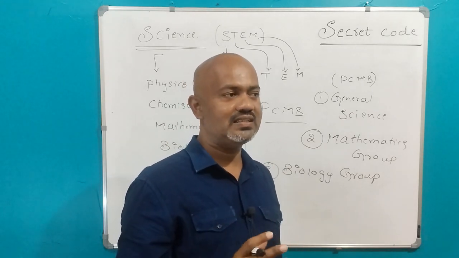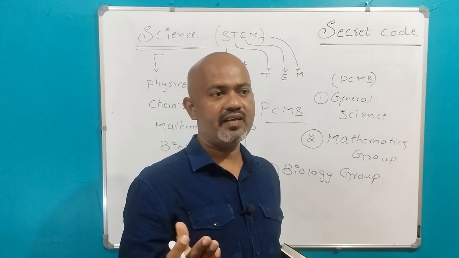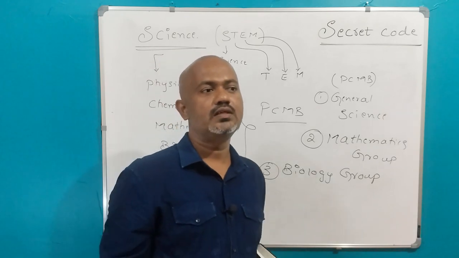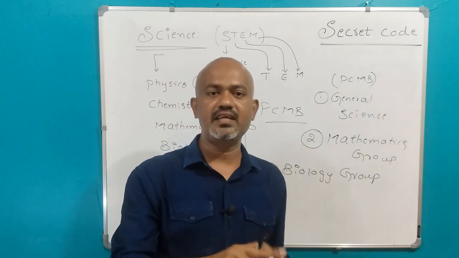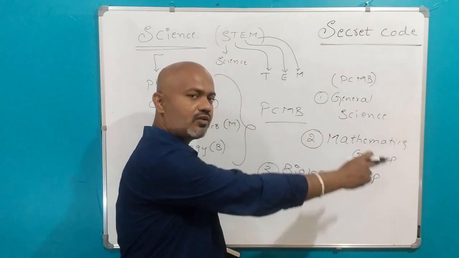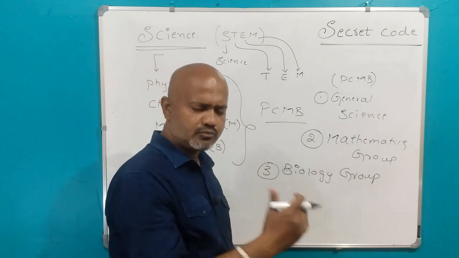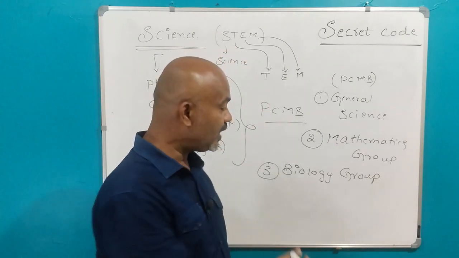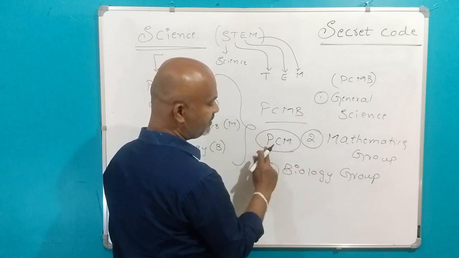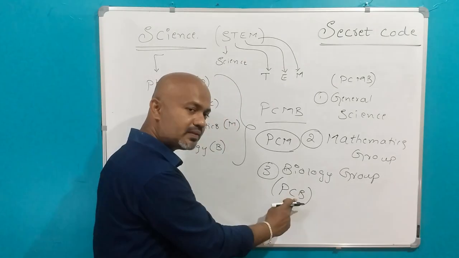At that time we did not have JEE exclusively; we had AIEEE. When I was preparing for class 12, we had AIEEE instead of JEE Mains. Now they have converted it to JEE Mains and Advanced. That is the difference. So some colleges offer mathematics groups exclusively for engineering, and some students can take biology as their major. In the mathematics group we have PCM: physics, chemistry, mathematics, and biology will not be there. Whereas in the biology group we have PCB: mathematics will not be there, but biology they will include.